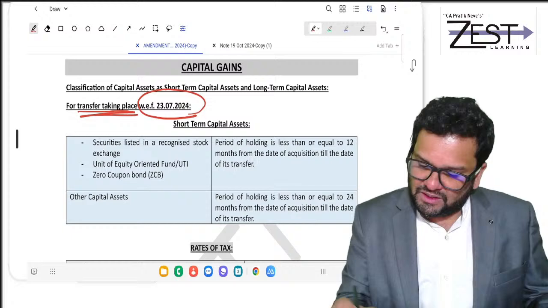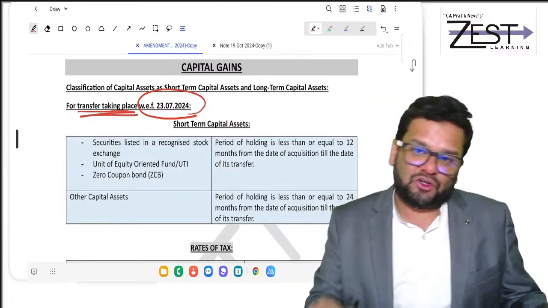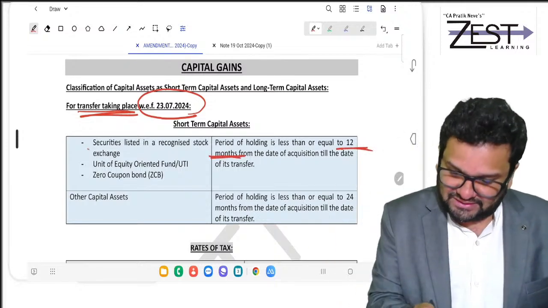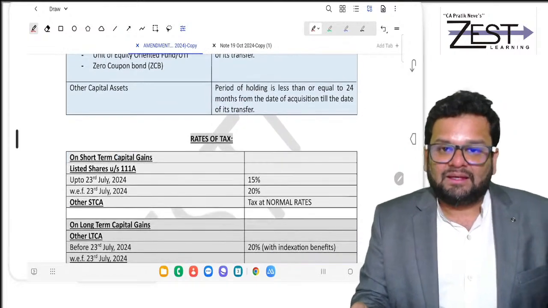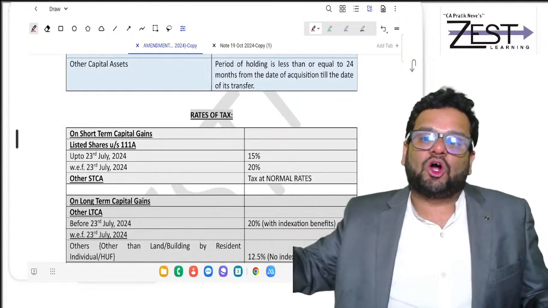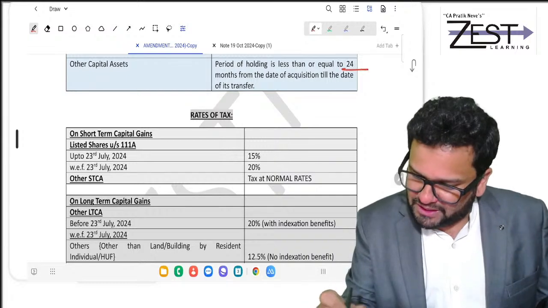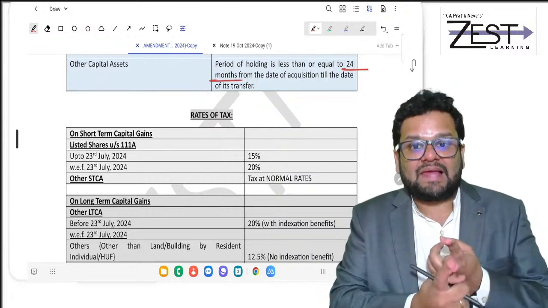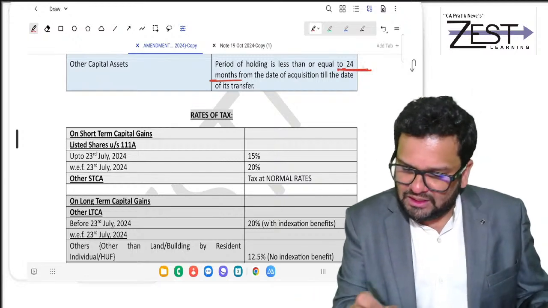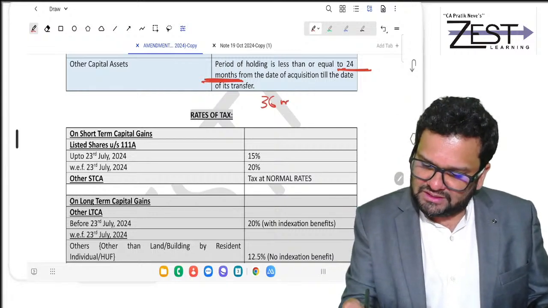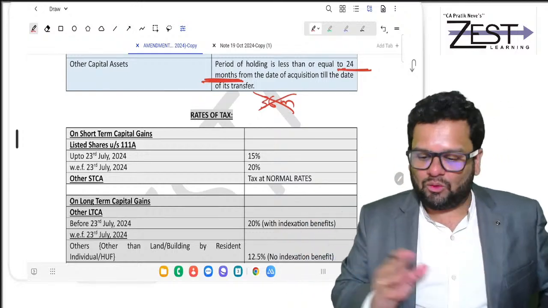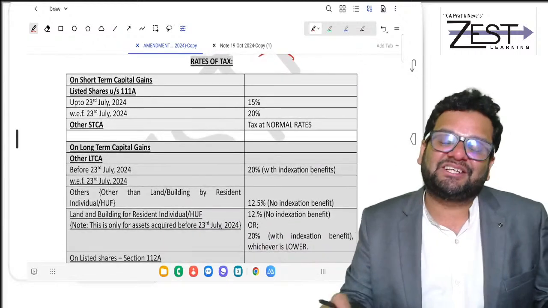So 12 months will continue if you are holding an asset for not more than 12 months. Which asset? Listed shares mainly. Then it is a short term capital asset. And for other capital assets, it is if they are held for not more than 24 months. So let it be jewelry, land, building, unlisted shares, the criteria is going to be 24 months. The criteria of 36 months is removed. Is it clear?